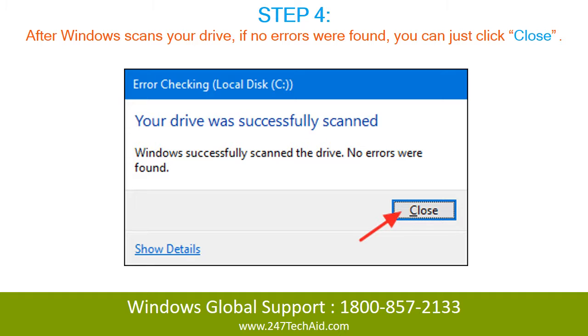Step 4. After Windows scans your drive, if no errors were found, you can just click Close.